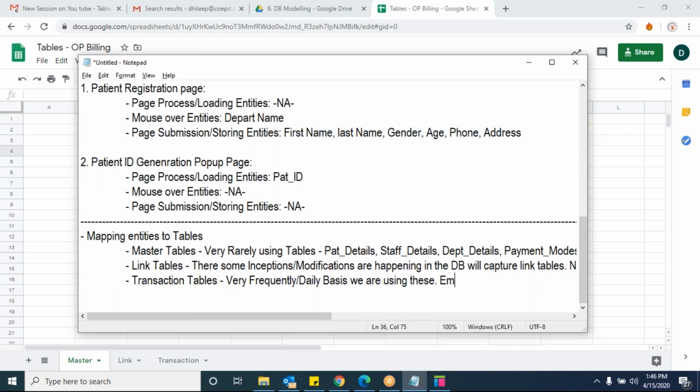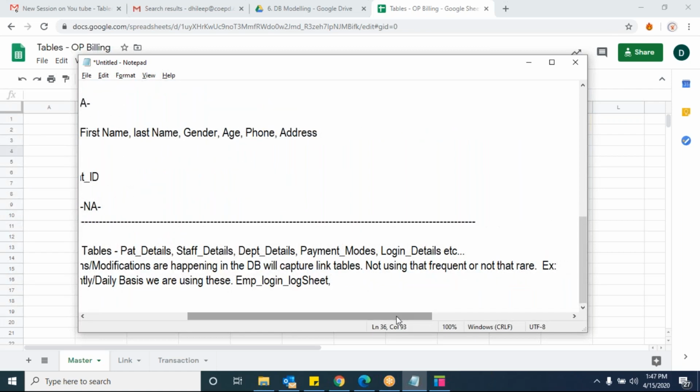Employee login log sheet. Employee login log sheets. That is a transaction table. Is that clear? You are logging in multiple times. Yes, that is a transaction table. That comes under log sheet.